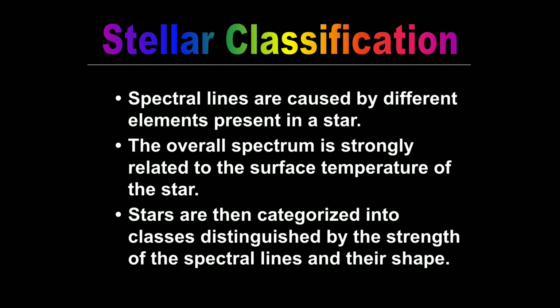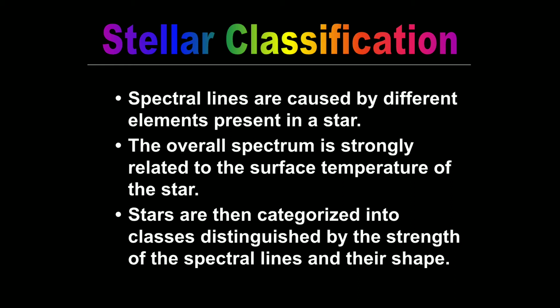You know that our blood looks red in color because of iron. Leaves look green in color because of magnesium. Like that, the spectral lines are caused by different elements present in a star. The overall spectrum is strongly related to the surface temperature of the star. Color represents the surface temperature. Dull stars, meaning lower temperature stars, appear in red color. Higher temperature stars appear in blue color.